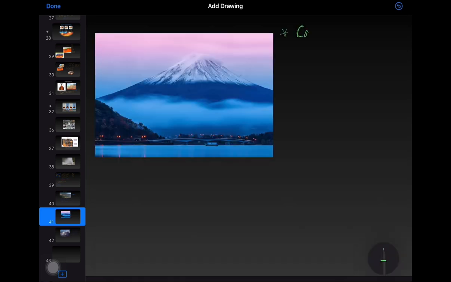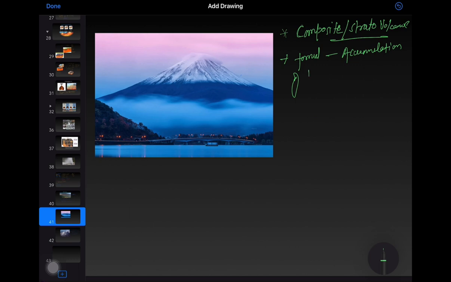So our third type of volcano is the composite slash stratovolcano, formed due to accumulation of viscous magma, which is of lower temperature and low fluidity.